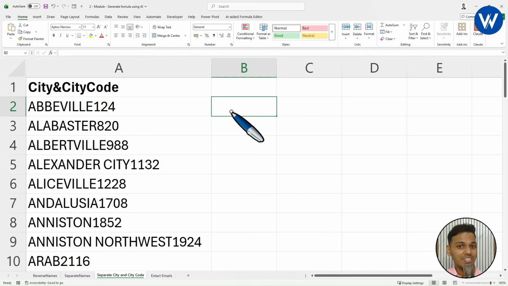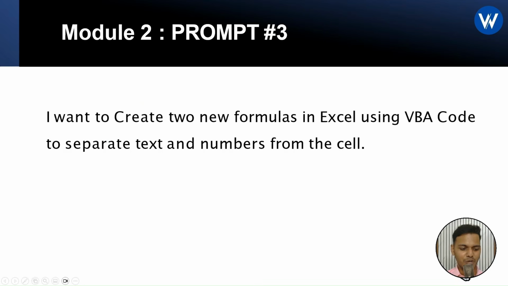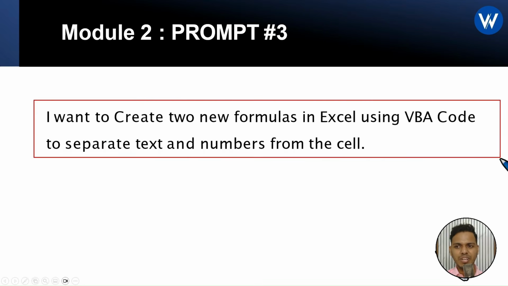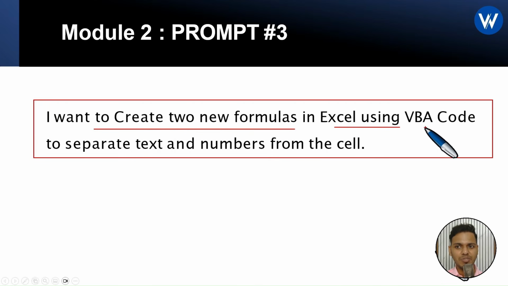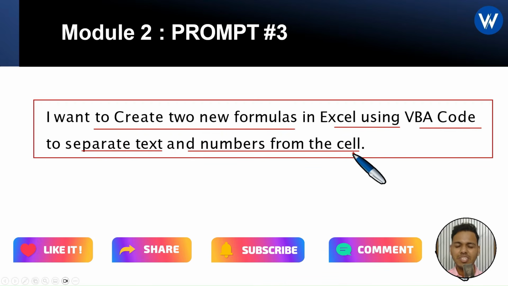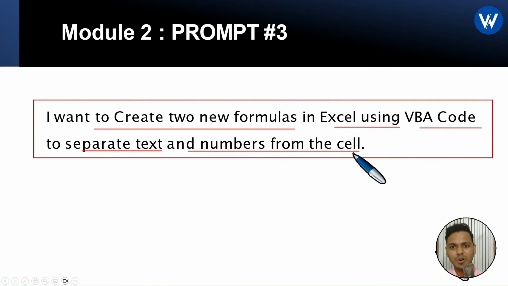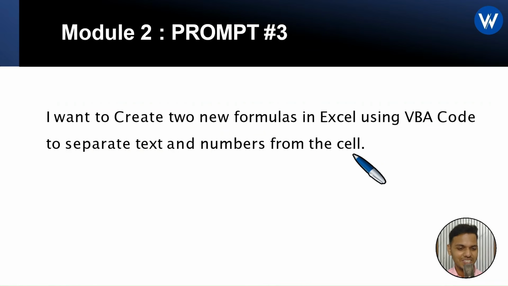If you want to generate the new formula, then you need to take help of ChatGPT. Yes, let's see the power of ChatGPT. First of all, you need to see the prompt, right? Let's see the prompt of module 2, prompt 3. Here I have taken one simple prompt: I want to create two new formulas in Excel using VBA code to separate text and numbers from the cell. It is very simple guys. The prompt is very simple. You just need to take the prompt and give ChatGPT the instruction.